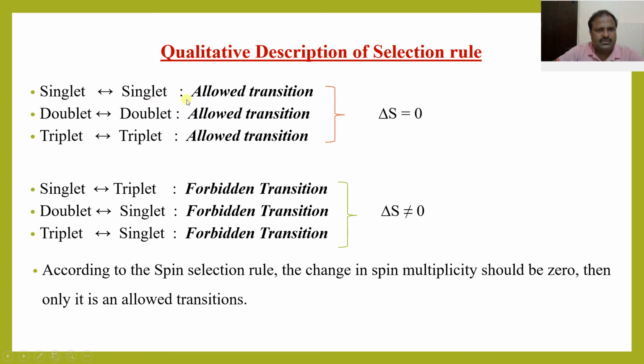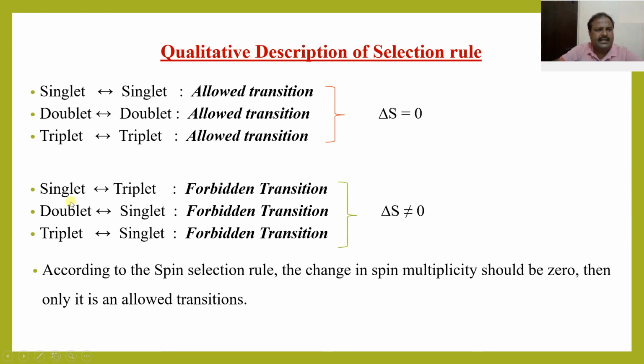Singlet to singlet: one is allowed transitions and the other is forbidden transitions. We have observed two sets of selection rules. Singlet to singlet, doublet to doublet, triplet to triplet: these are all allowed transitions. Singlet to singlet, that is 1, 1, the difference is 0. 2, 2, difference is 0. 3, 3, difference is 0. That is delta S is equal to 0, the change in spin multiplicity is 0. Therefore, these are allowed transitions.